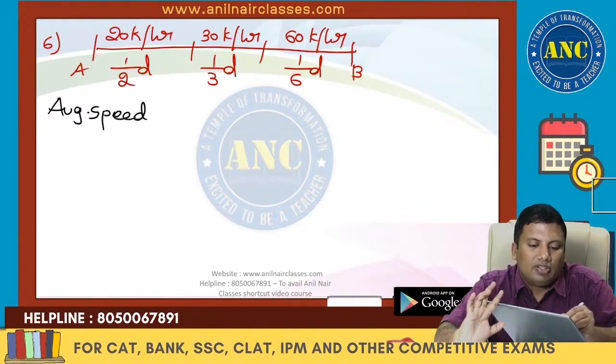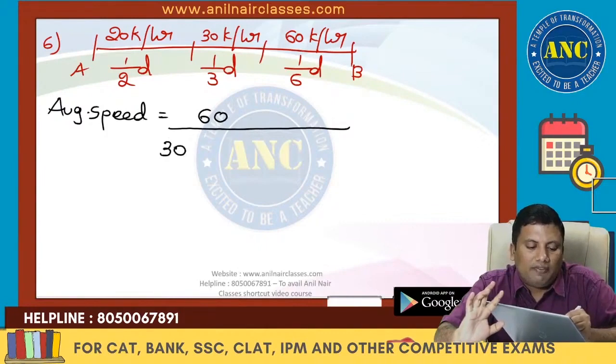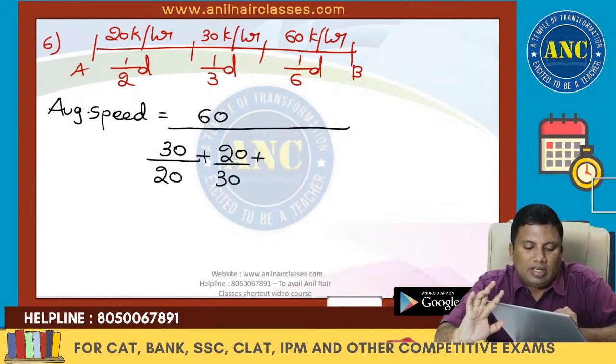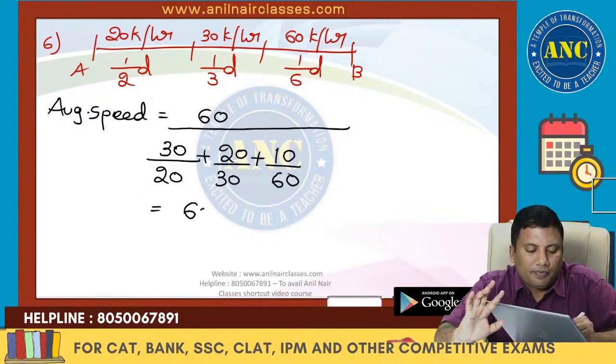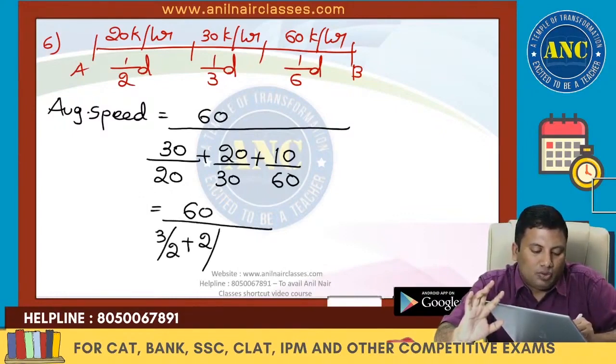LCM of 20, 30, 60 is 60. Half of 60 is 30 by 20. 1/3 of 60 is 20 by 30. 1/6 of 60 is 10 by 60. So 60 by 3 by 2 plus 2 by 3 plus 1 by 6.